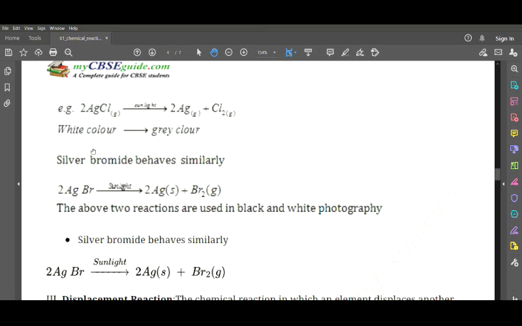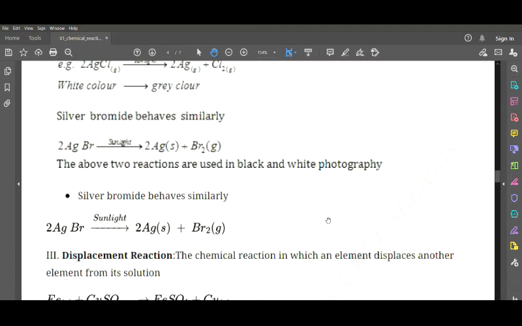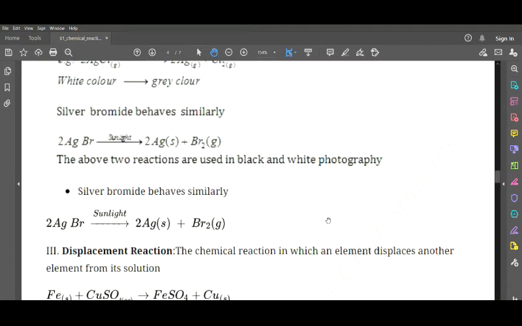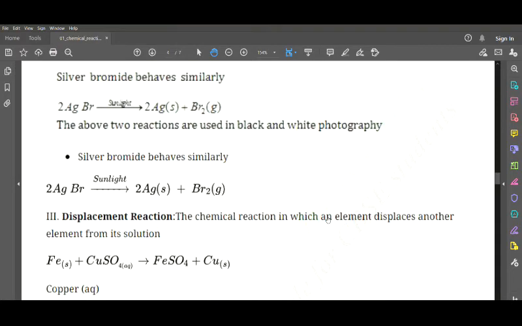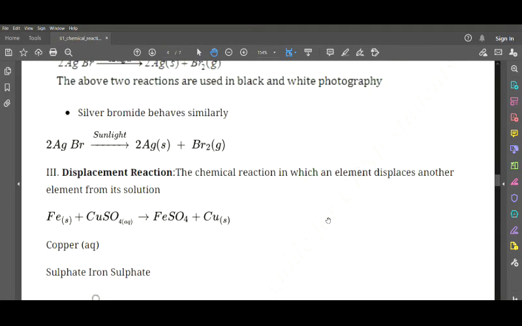Similarly, silver bromide also we have. Silver bromide is 2AgBr, which gives us 2Ag plus Br2. Now you can see that the above two reactions are used in black and white photography. So in black and white photography they were using the above two chemical reactions.